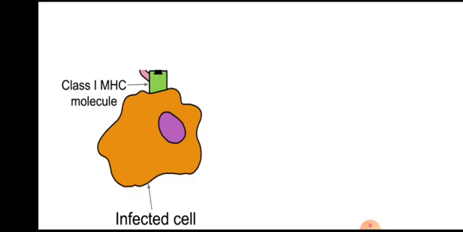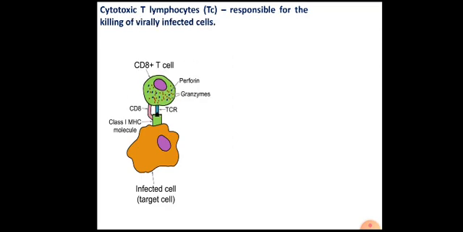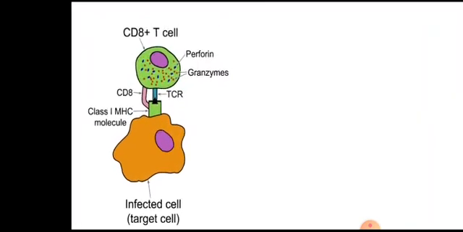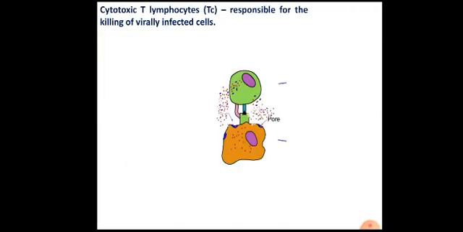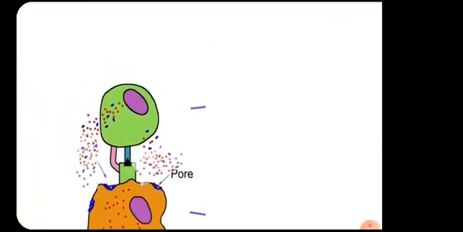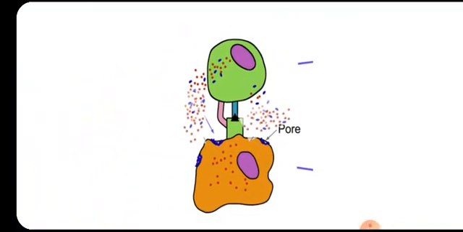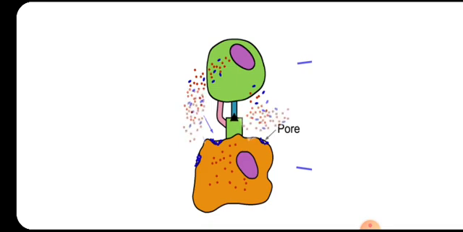So if this is the target cell which expresses certain receptor molecules, for example class 1 MHC molecule, this is then bound with the help of receptors. It is bound by the TC cell. TC cell is a type of CD8 cell. As a result of binding, this TC cell releases the enzymes or the contents onto this virally infected cell, that leads to destruction of this cell, and that leads to the formation of pores.